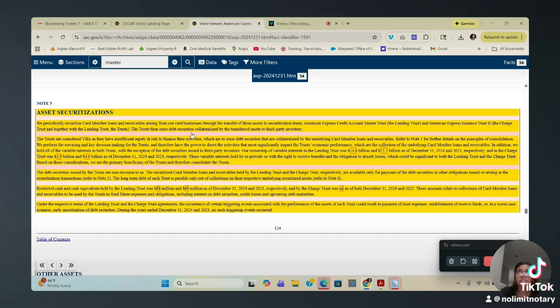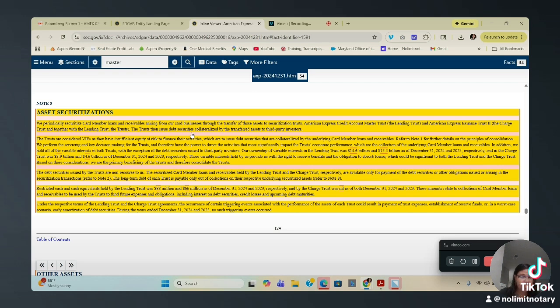So if the trust assumes all the debt and something happens with your credit card where, I don't know, they're claiming you didn't pay, or they're claiming some type of debt that you owe them, not only are they just a servicer, but the trust assumes all the debt, which means that Amex no longer has any type of injury. There's no injury because the trust already covered it. That's a better way of thinking about it. They covered it, right? That says the debt is non-recourse to Amex, no injury.